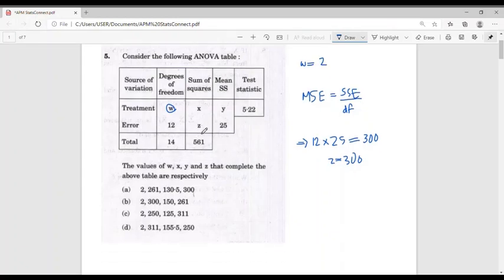Thus, from the value of the sum of squares of error, we can find the sum of squares of treatment, which is equal to the total sum of squares minus the sum of squares of error, which is 561 minus 300 equal to 261.